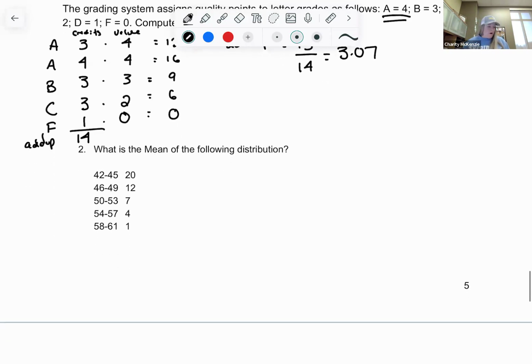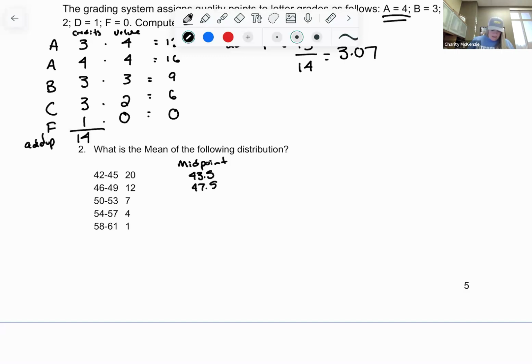What is the mean of the following distribution? So let's go ahead and walk through this mean. So we know that we have to find that midpoint first, because I don't really know. There's 20 values between 42 and 45, but I don't really know what they are. So I'm going to take 42, add it to 45, and divide it by 2 to get the midpoint. So this first section is going to be a 43.5, and then 46 plus 49 divided by 2 is 47.5.